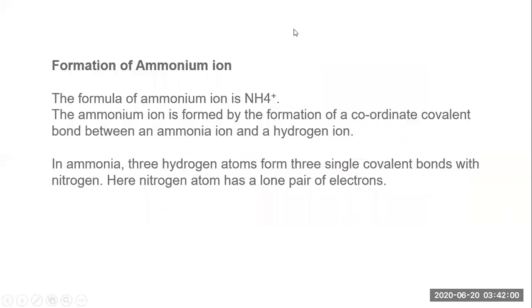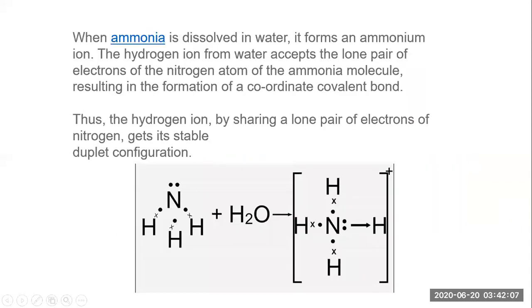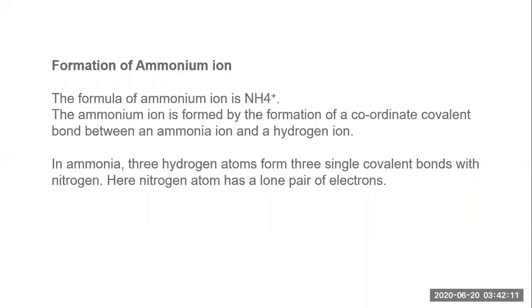So, formation of ammonium ion. We have seen NH3. See, I'm going to talk about this diagram, but before that, let's talk about these things. Formation of ammonium ion, that is NH4+. The formula of ammonium is NH4+. The ammonium ion is formed by the formation of a coordinate covalent bond between an ammonia molecule and a hydrogen ion. So see, in a simple case, I will tell you, suppose there is an NH3 already present.